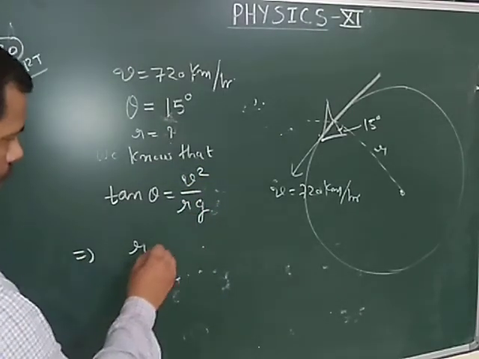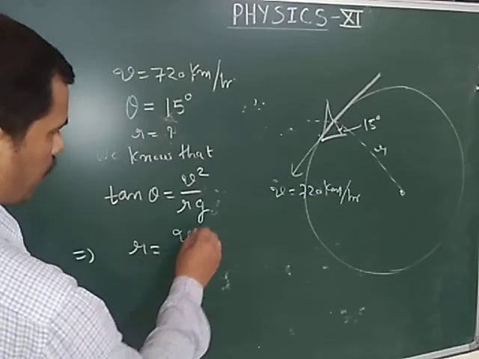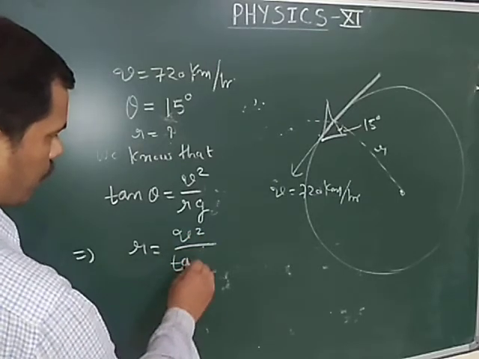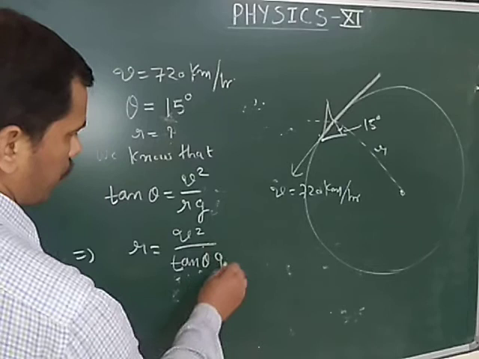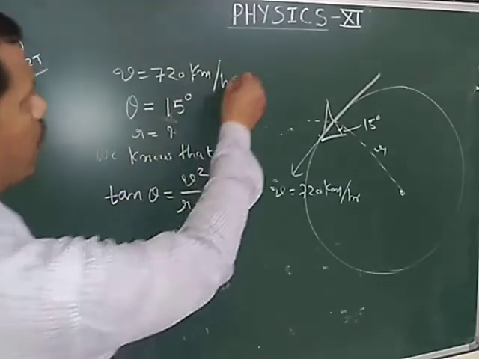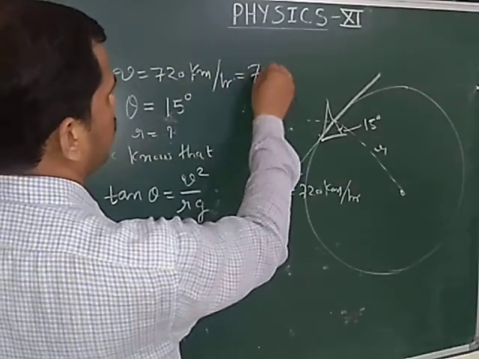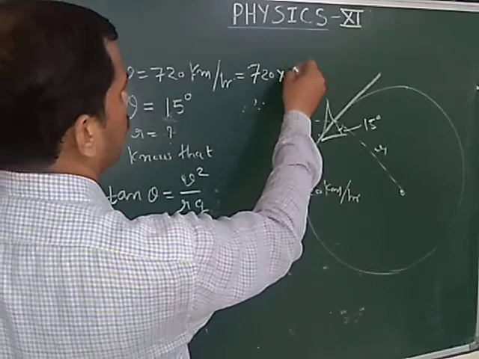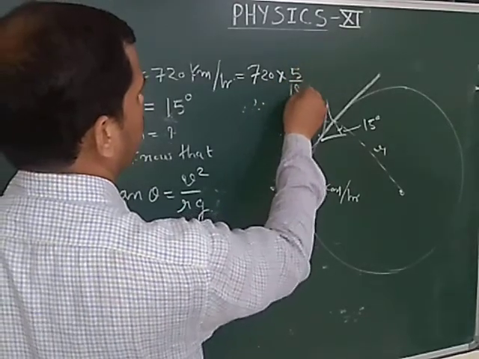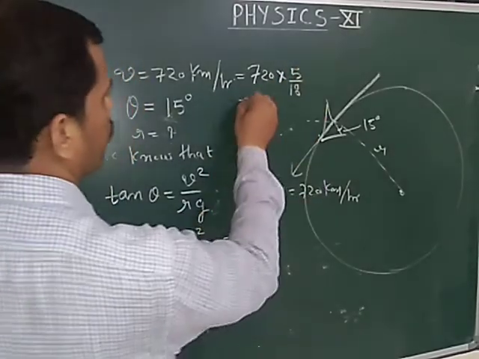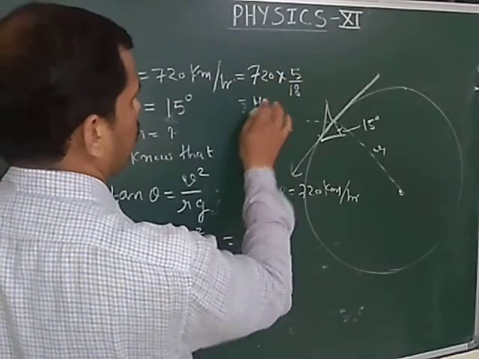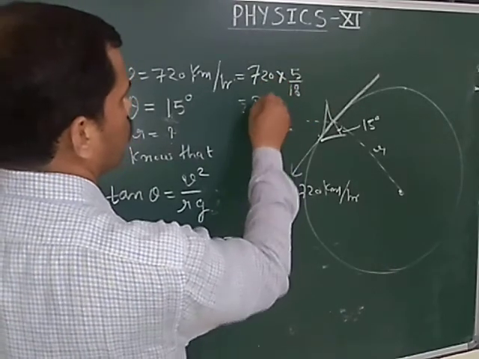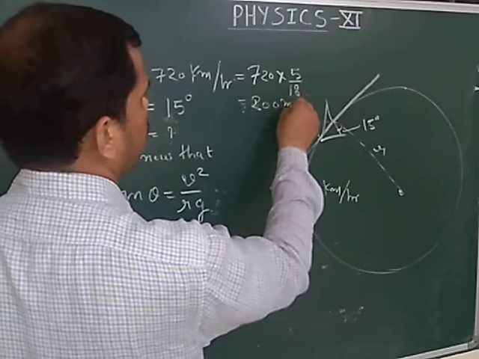While simplifying, r will be written as v square upon tan theta into g. The value of v can be calculated in terms of meter per second by multiplying it by 5/18. It will be 200 meter per second.